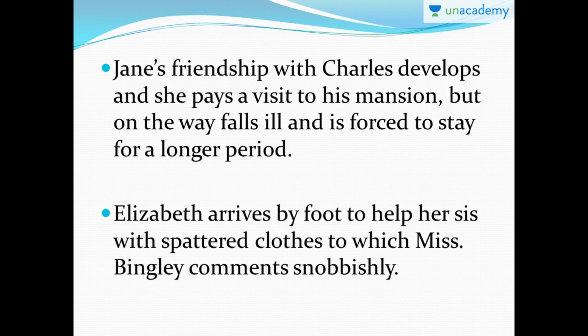This is actually planned by her mother, Mrs. Bennet, who predicts that it might rain, and if she goes in a cart she will come back, so she won't fall ill and she won't be able to spend more time in the mansion with Charles. So she purposely sends her on a horse, expecting her to fall ill because of the rain, and she eventually falls sick and is forced to stay in the mansion of Charles for a longer time.